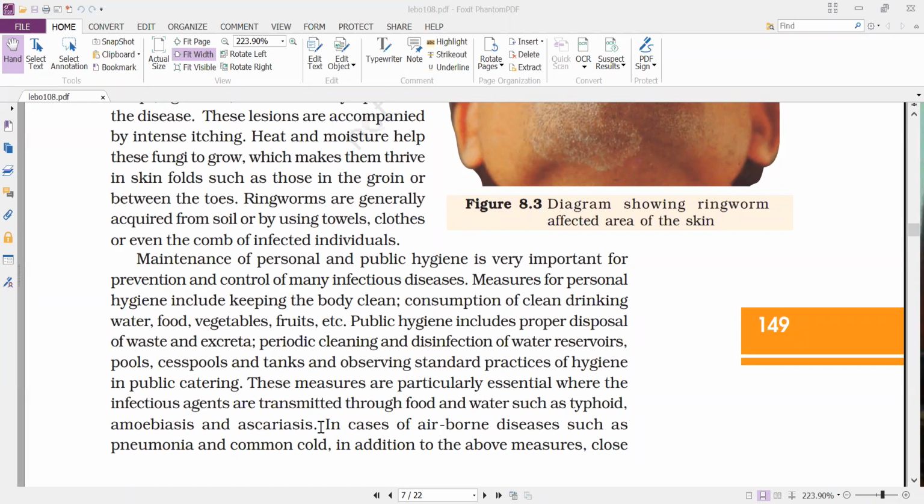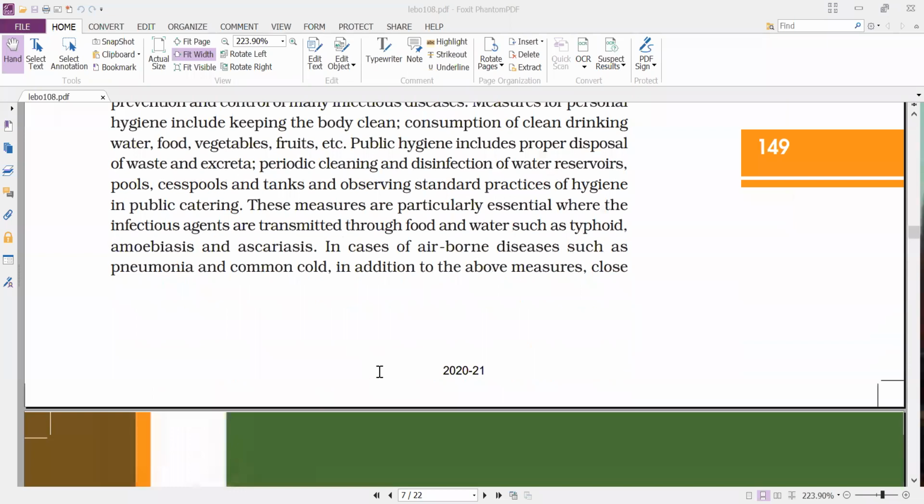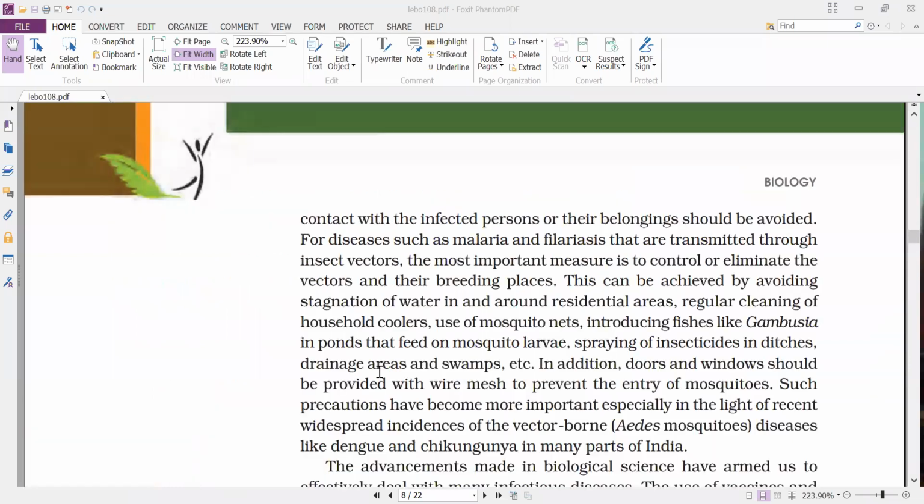In case of airborne diseases such as pneumonia and common cold, in addition to the above measures, close contact with the infected persons or their belongings should be avoided. That means those diseases which are easily transmitted through air, like common cold, diphtheria, pneumonia.